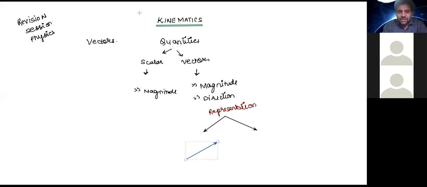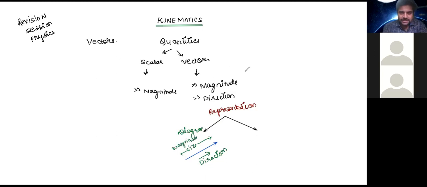The direction of the arrow tells me the direction of the vector. I will repeat, an arrow is a diagrammatic form of representing a vector such that the direction of the arrow tells me the direction of the vector, whereas the size of the arrow tells me the magnitude.